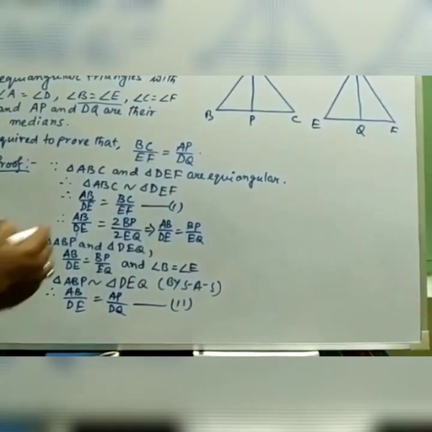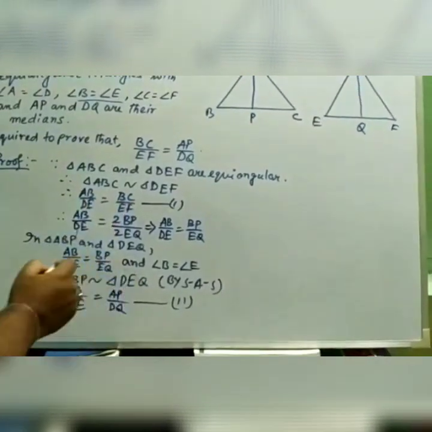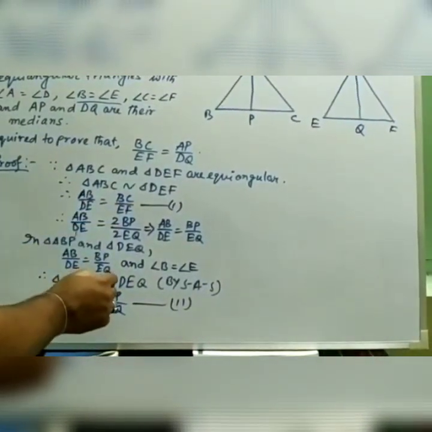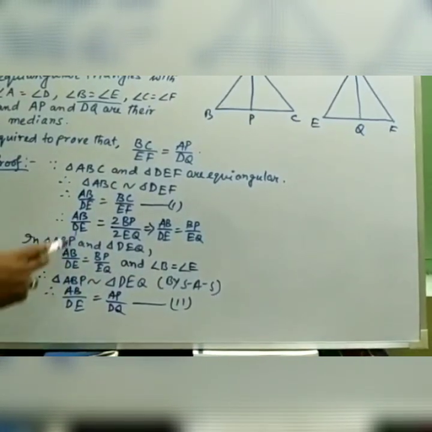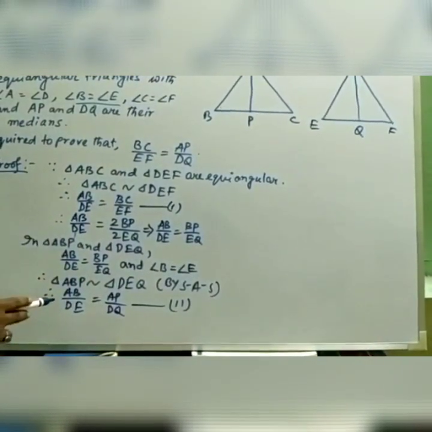So we got two conditions, 1 and 2, and in both conditions you can see that the left-hand side parts are equal, that is AB by DE, AB by DE.